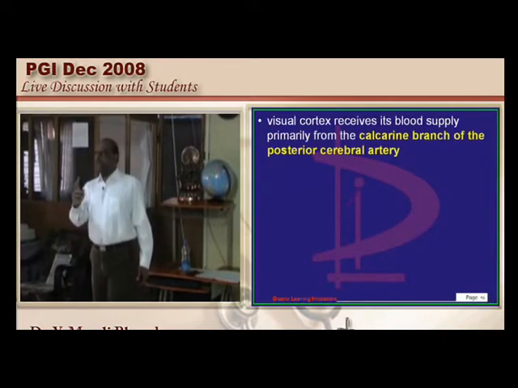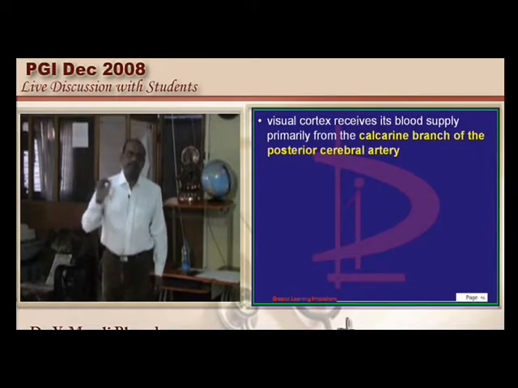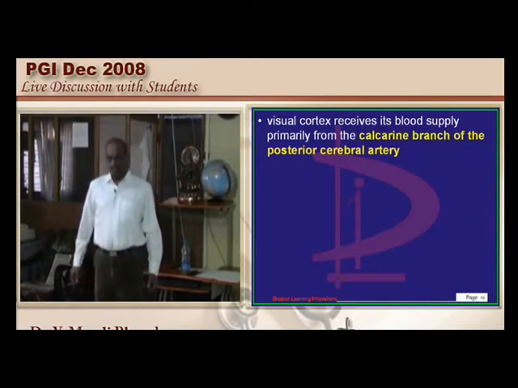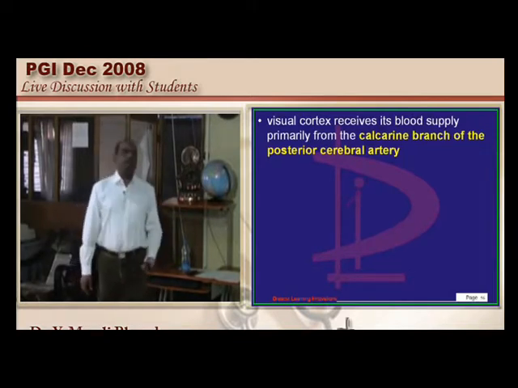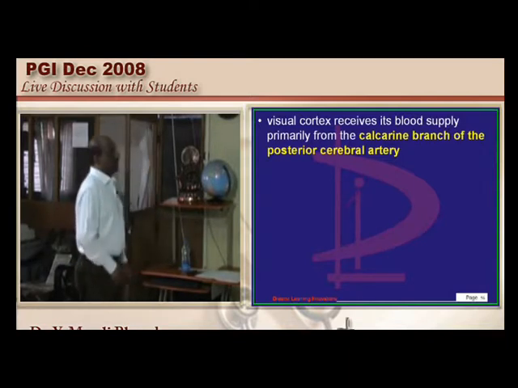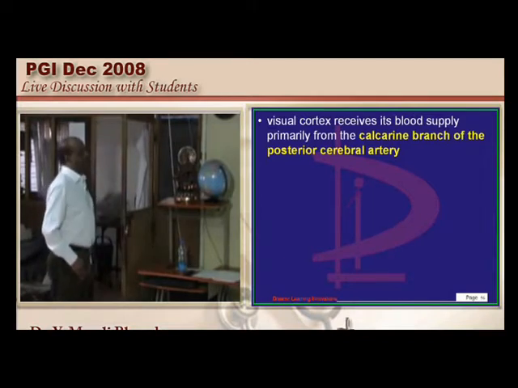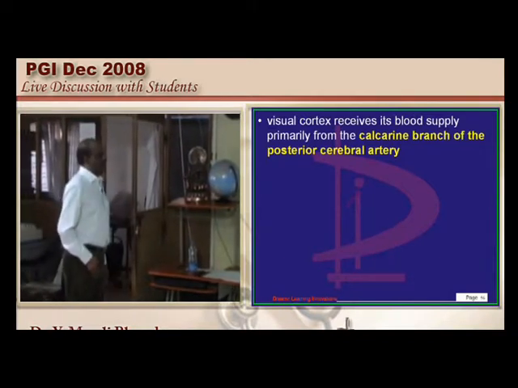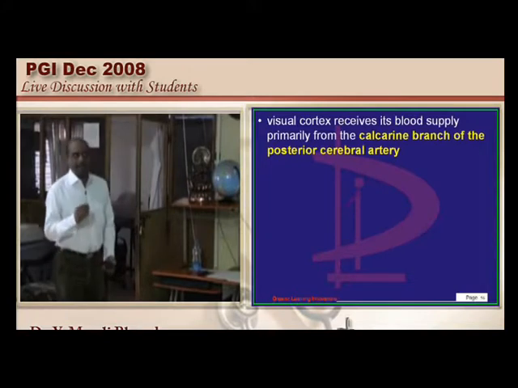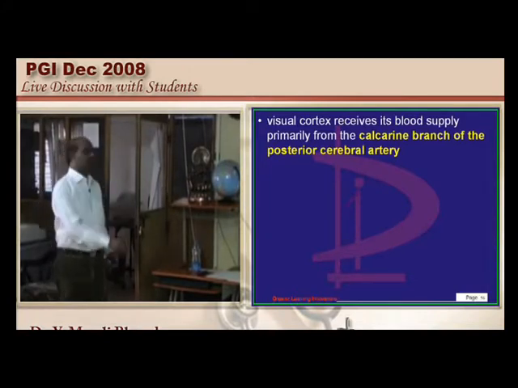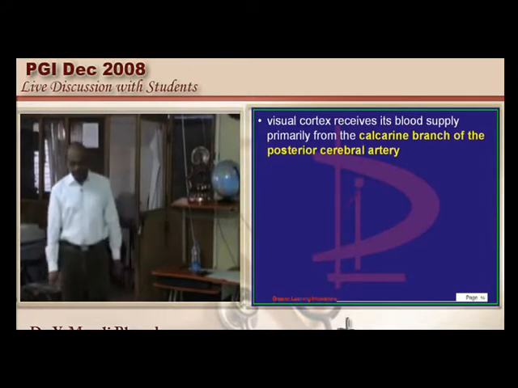Invariably one question comes in the CVA, if you escape in general medicine you have it in anatomy, invariably. So today only take an opportunity to review that, doctor. So the visual cortex is the Brodmann area 17, and it is the calcarine branch of the posterior cerebral artery which is the blood supply to the visual cortex, is what you need to basically remember.